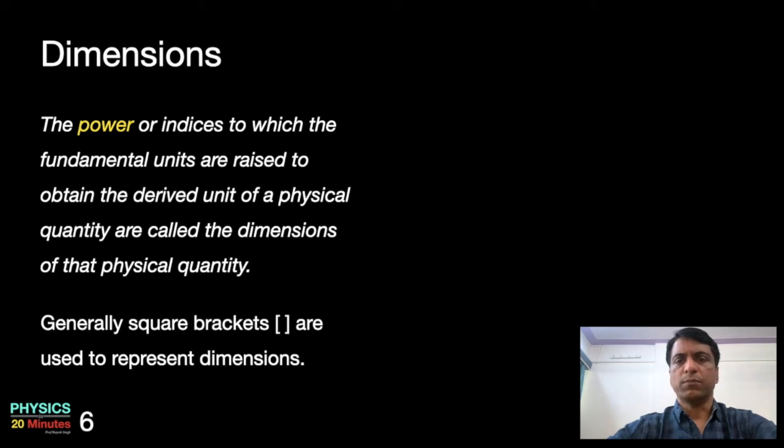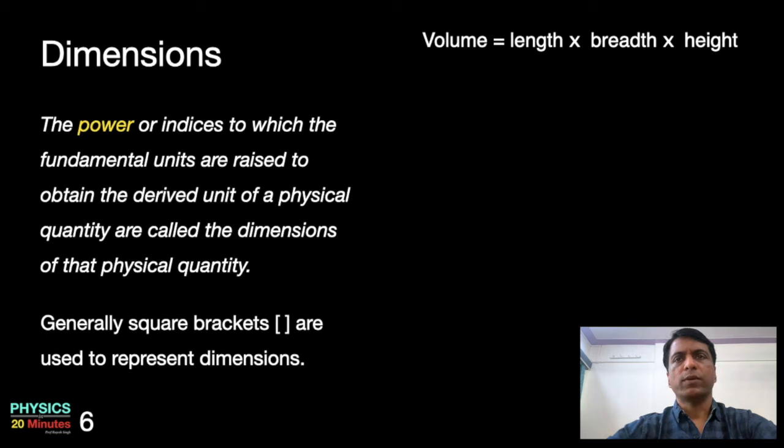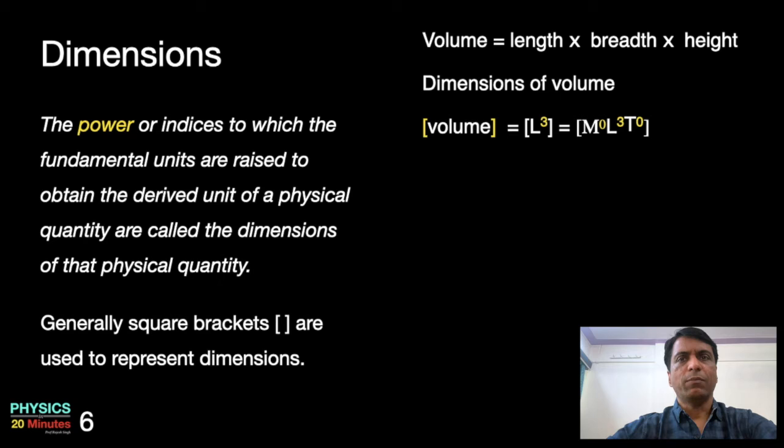Let's try to see an example. Let's take the example of volume. Volume is length into breadth into height. Now you can see all the three, length, breadth and height, are examples of length measurement. Therefore length as a fundamental quantity combines 3 times to create volume. Therefore the dimensions of volume will be L power 3. Sometimes M power 0 and T power 0 is also written along with L power 3 to indicate the absence of mass and time from volume, although it is not necessary.